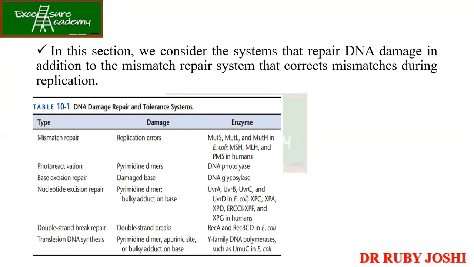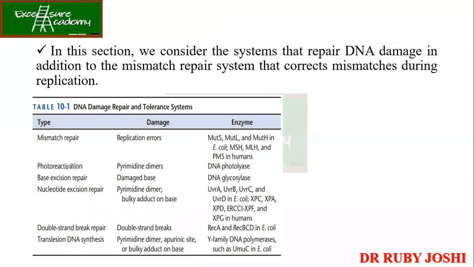ठीक है? Now in this section, we consider the systems that repair DNA damage in addition to the mismatch repair system that corrects mismatches during replication. So let's talk about the types of DNA damage and the tolerance systems. So first type, ये हम discuss कर चुके हैं, mismatch repair. So it is nothing but the error which happens during replication, right? So what are the enzymes involved to repair? MutS, MutL, MutH in E. coli और उसके homologs हो गए आपके MSH, MLH और PMS in humans.